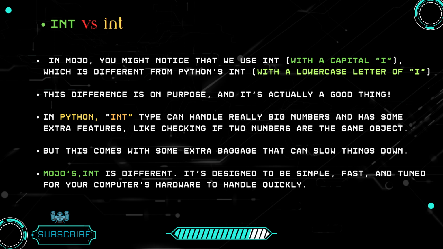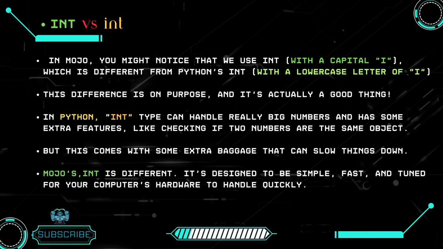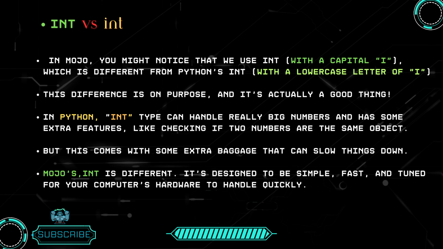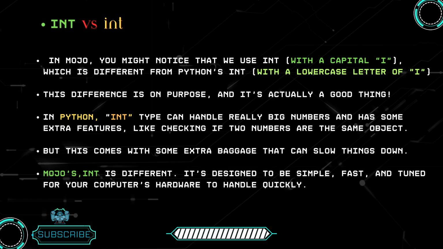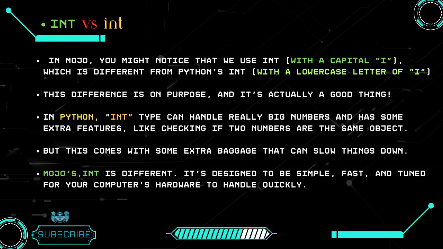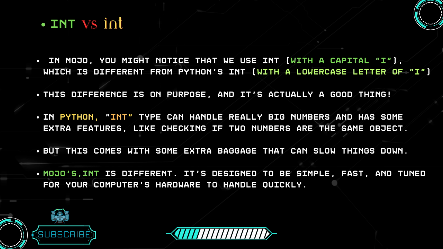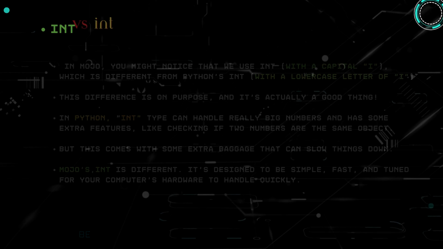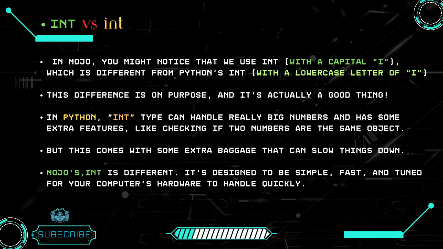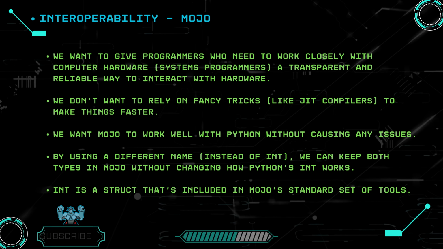In Python, the int type can handle really big numbers and has some extra features, like checking if two numbers are the same object. But this comes with some extra baggage that can slow things down. Mojo's Int is different. It's designed to be simple, fast, and tuned for your computer's hardware to handle quickly.